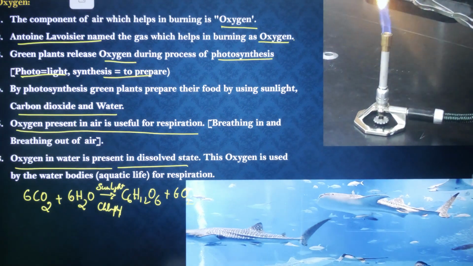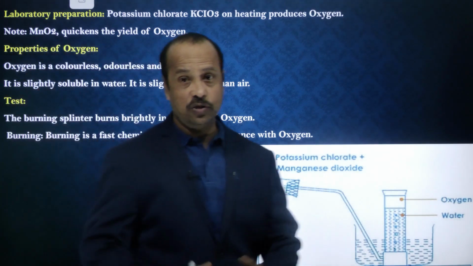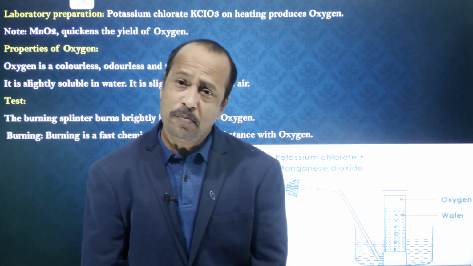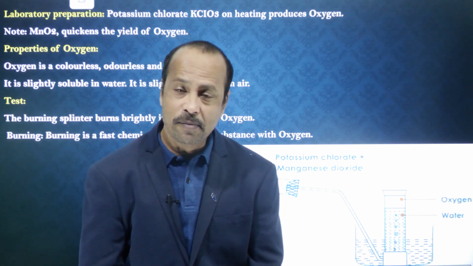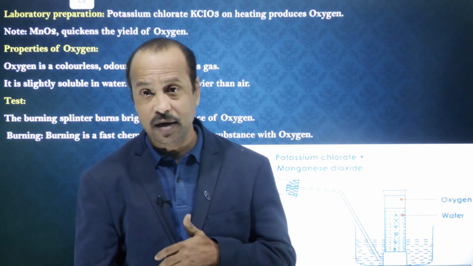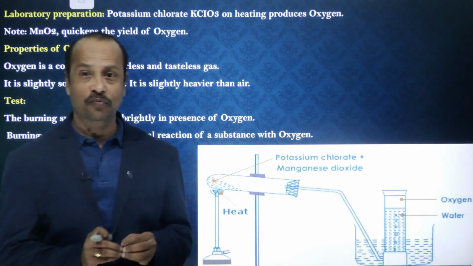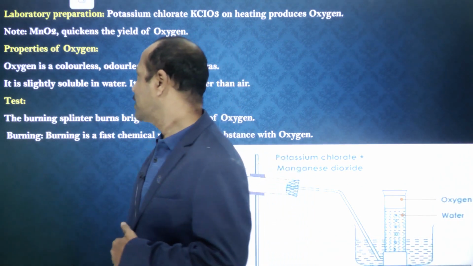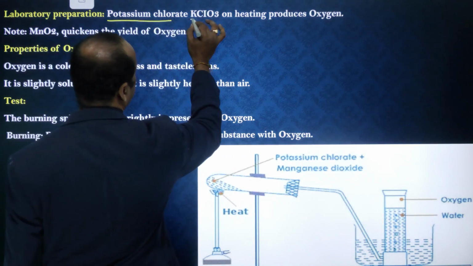Okay, students. Now let's go to the next topic, that is preparation. How can we prepare? You know that oxygen is available in nature. Can we prepare oxygen artificially? Yes, we can prepare oxygen artificially in the laboratories. How can we prepare? There are so many methods, but here they mentioned the preparation of oxygen from potassium chlorate. See, students, the potassium chlorate formula is KClO3.